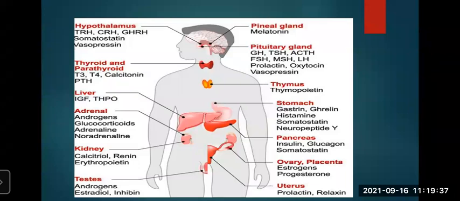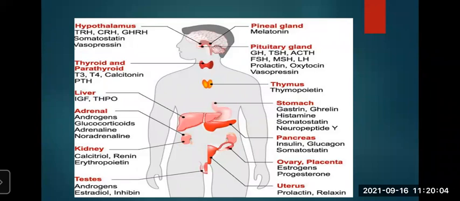Now adrenal gland, you can see over there below the liver, you can see a part over there. It is above the kidney, and on that kidney this adrenal gland is there. So at the anterior end of each kidney, adrenal gland is present. So which hormone does it secrete? It secretes adrenaline and noradrenaline and corticosteroid.